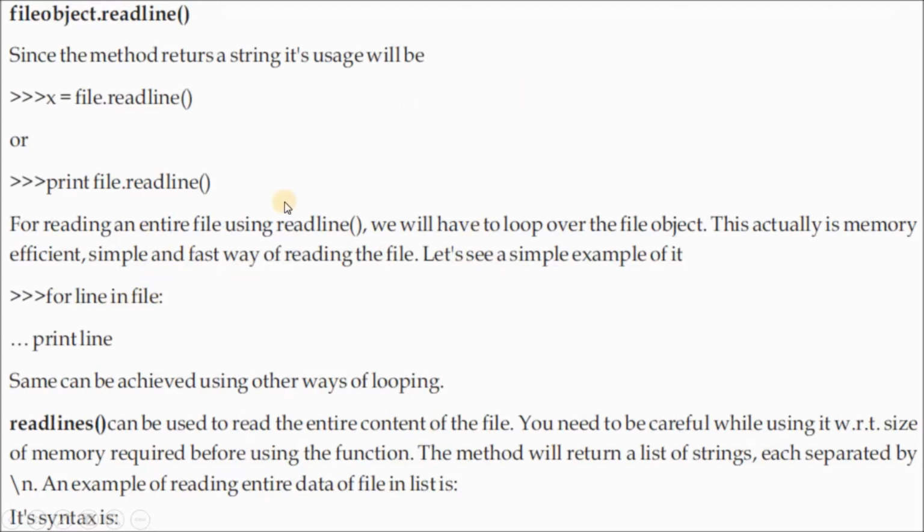Suppose this white page is the file, and these lines are there in the existing file. For line in file, how many lines are there? 1, 2, 3, 4, 5, 6, like that. Suppose 10 lines are there. How many times will this loop execute? 10 times, and it will display these 10 lines one by one. Clear? Readlines can be used to read the entire content of a file.